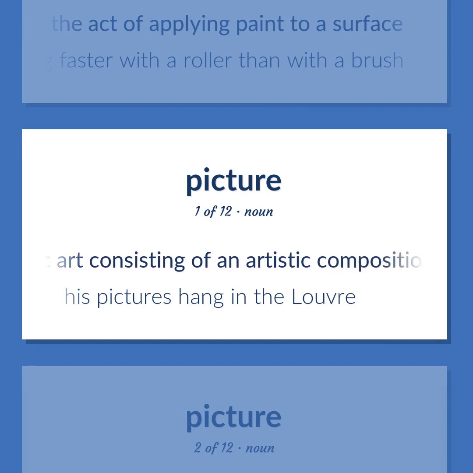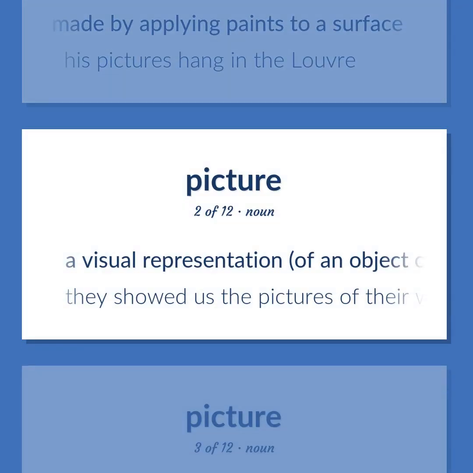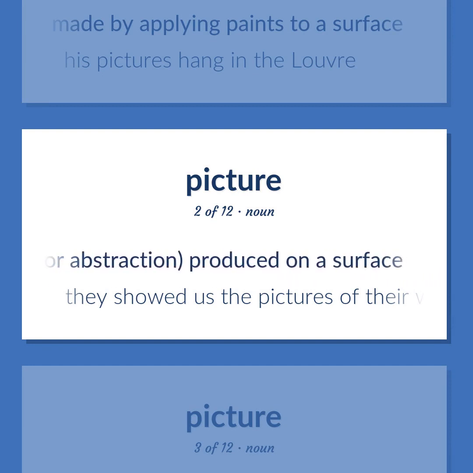Graphic art consisting of an artistic composition made by applying paints to a surface. His pictures hang in the Louvre. A visual representation of an object or scene or person or abstraction produced on a surface. They showed us the pictures of their wedding.